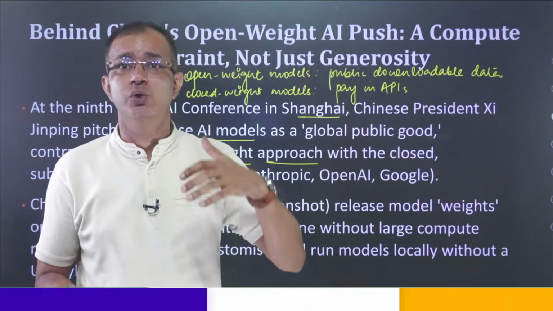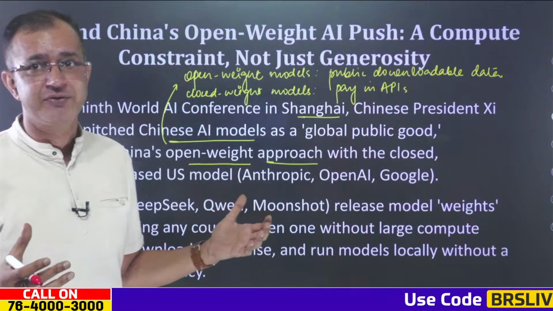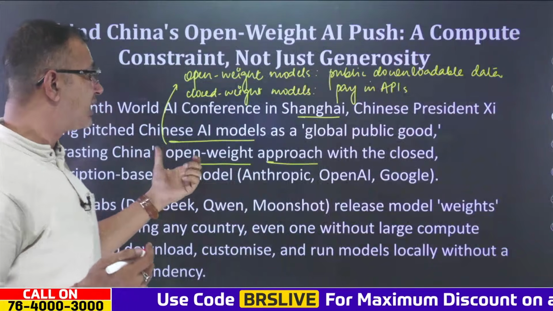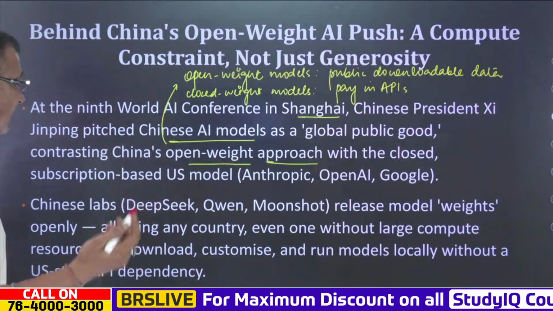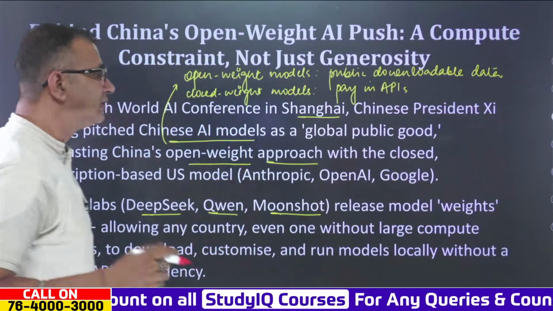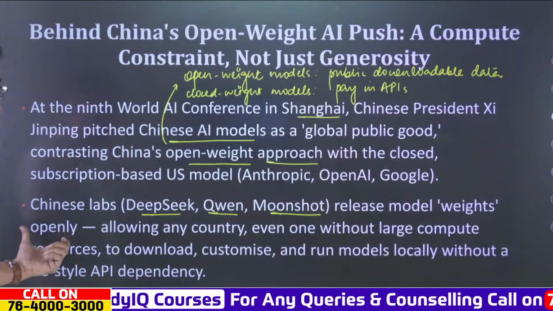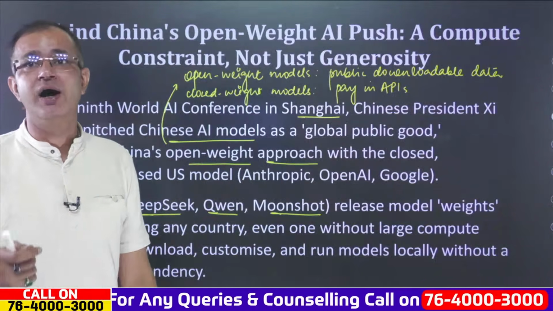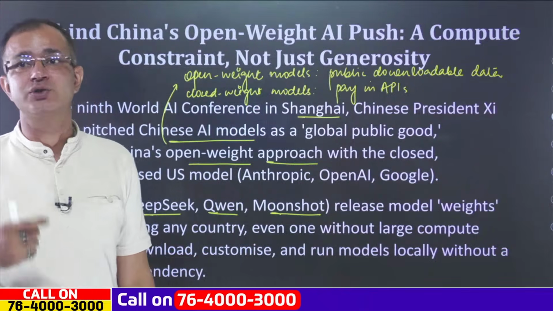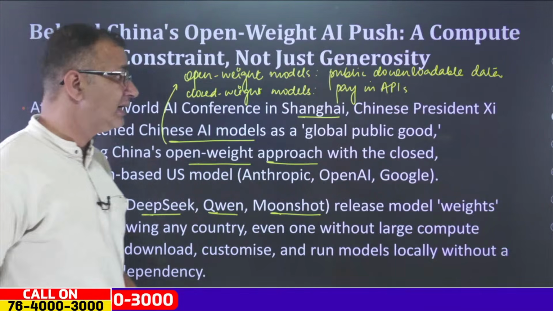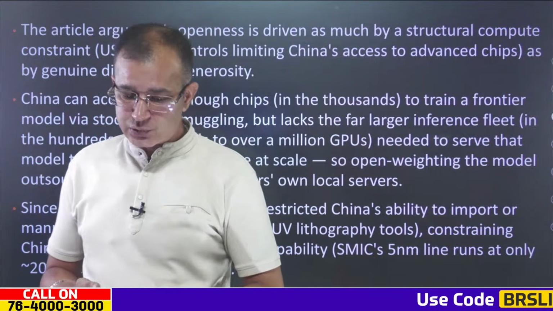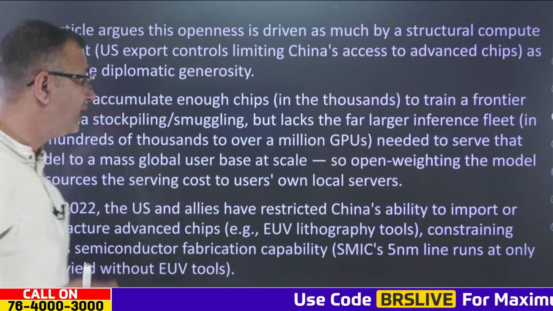But when it comes to the Chinese models, Xi Jinping has said that they are open models, or open weight models, as compared to the US models. Among the Chinese labs, we have DeepSeek, Qwen, and Moonshot as well. The released models have been weighted openly, which allows any country, even one without large compute resources, to download, customize and run these models locally without the US-style API dependency that is there for closed weight models.